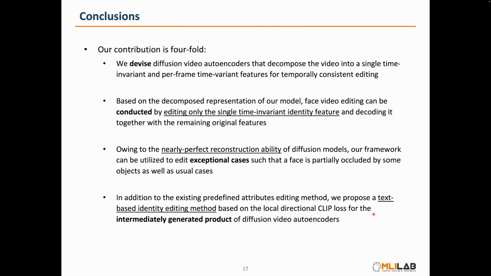In conclusion, our contributions are as follows. We propose a diffusion video autoencoder that decomposes the video into a single time-invariant and per-frame time-variant features, enabling temporally consistent editing by modifying a single identity feature. Furthermore, owing to the diffusion model, we can edit various wild face videos. Lastly, we propose a text-based editing method that applies CLIP loss to the intermediate noise images. Thank you for listening to my presentation.